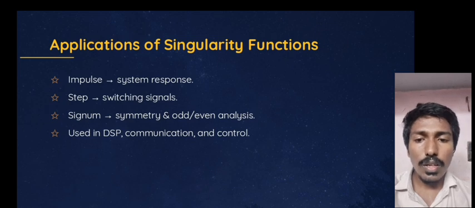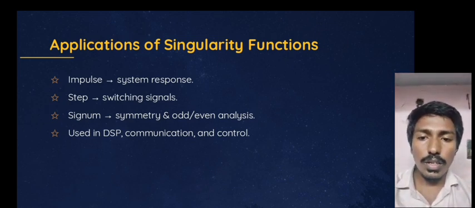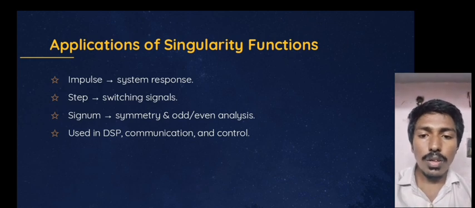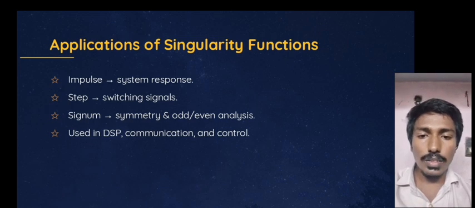These three signals are used in digital signal processing, communication and control systems, and in analysis of basic signals. From this session we can get Fourier transforms and Fourier series, and discuss the Fourier transform of singularity functions.